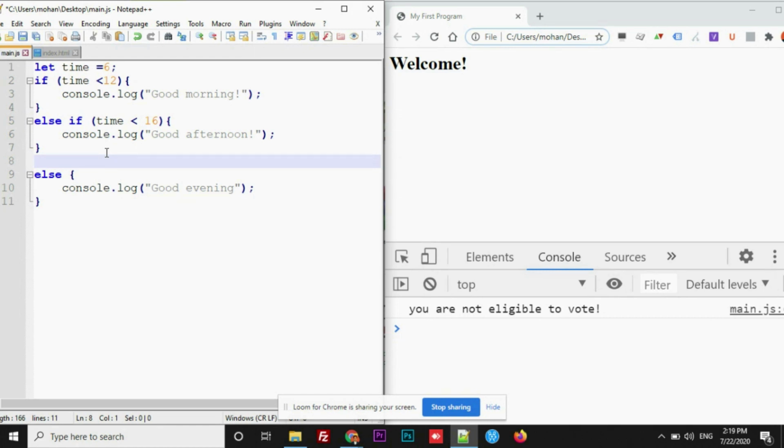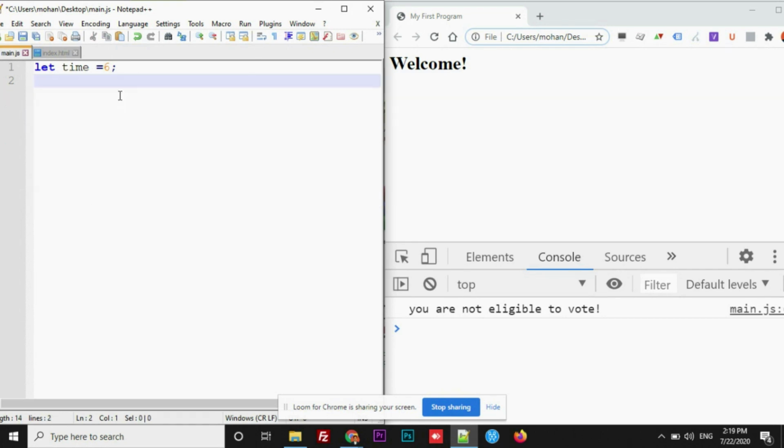All right, let me talk about switch and case in JavaScript. Let me remove this and this one as well. First, you need to understand the syntax of switch and case. It starts with switch and then you need to give the expression in it. The expression needs to be provided inside this parenthesis and then the code block, inside which we'll add multiple cases.